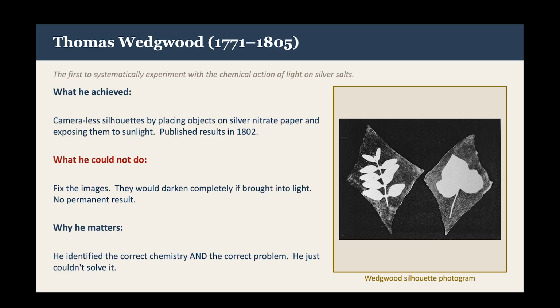They would darken completely if taken into the light. He ended up publishing his results in 1802, but they were not reproducible. Wedgwood is important not as the inventor of photography, but as the person who identified the correct chemistry and the correct problem: permanence. He just could not solve it himself.